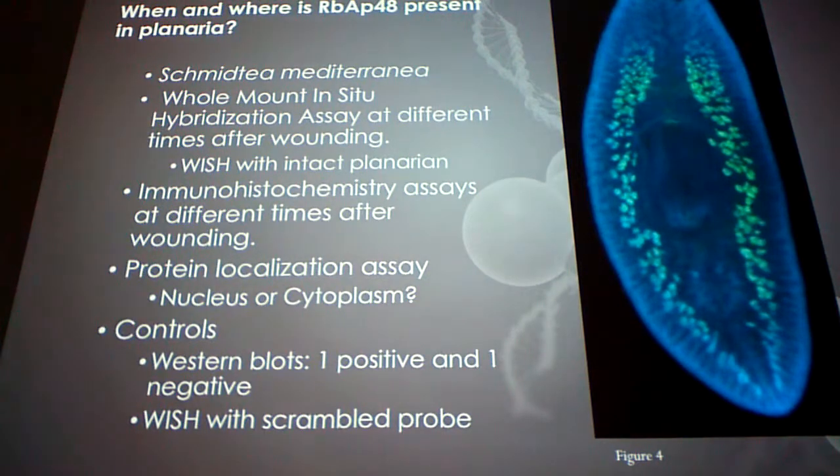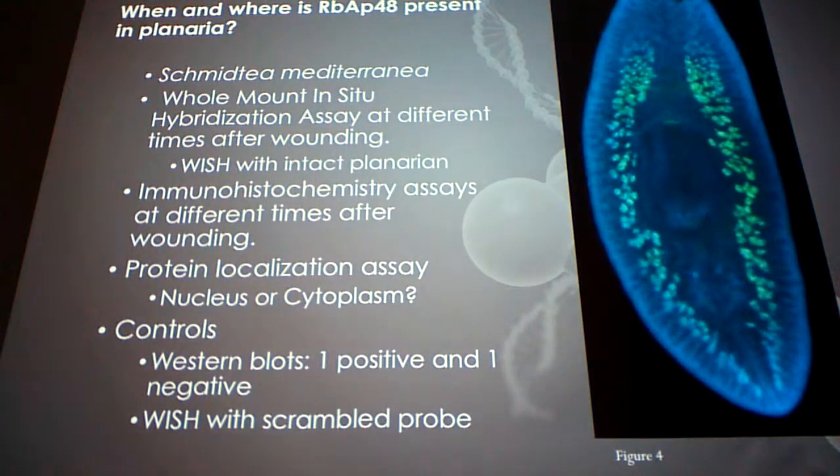So how do we go about actually answering these questions? We want to find out when and where RBAP48 is present. First, we're going to wound, because we know that RBAP48 is involved in the regeneration process. So we wound them, and then we're going to do a whole mount in situ hybridization. That's going to give us the mRNA expression profile.